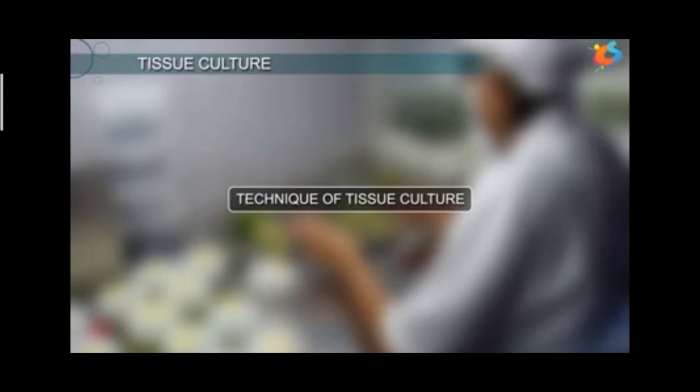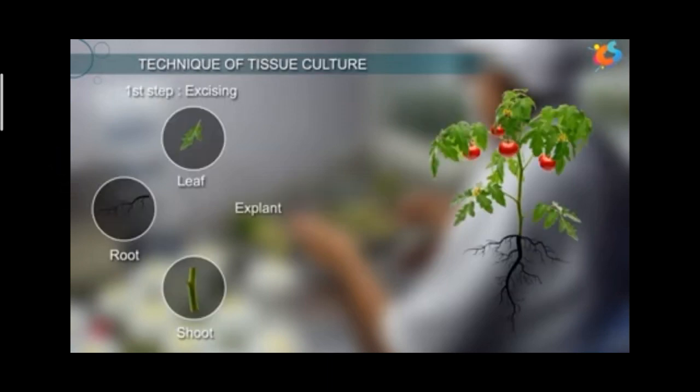Now we can discuss tissue culture. Tissue culture is artificial vegetative propagation. Here, many plants can be grown from one parent plant in disease-free condition. There are many steps in tissue culture, so we can study the technique of tissue culture. The first step of tissue culture is excising, or cutting, a small part of plant tissue from the leaf, root or shoot part. This cut piece of plant is called an explant.